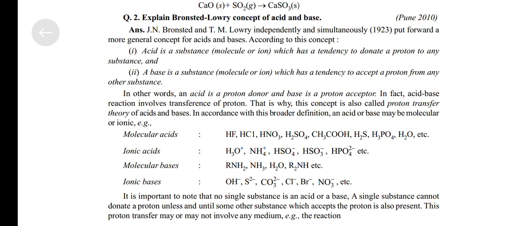Example: molecular acids HF, HCl, HNO3, H2SO4, CH3COOH, H2S, H3PO4, etc. Ionic acids H3O positive, NH4 positive, HSO4 negative, HSO3 negative, H2PO4 negative, etc. Molecular bases RNH2, NH3, H2O, R2NH, etc. Ionic bases OH negative, S2 negative, CO3 2 negative, Cl negative, Br negative, NO3 negative, etc.